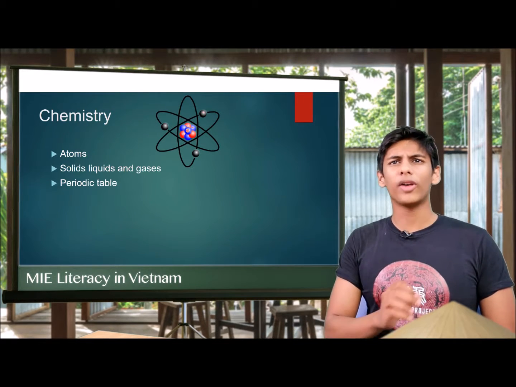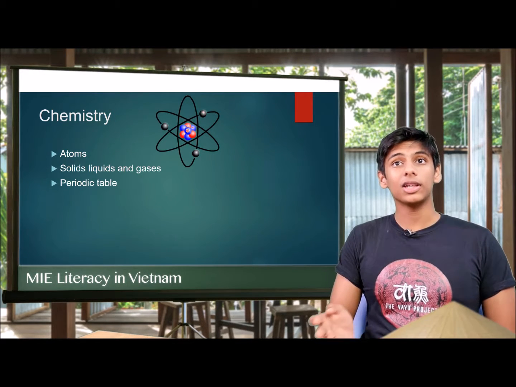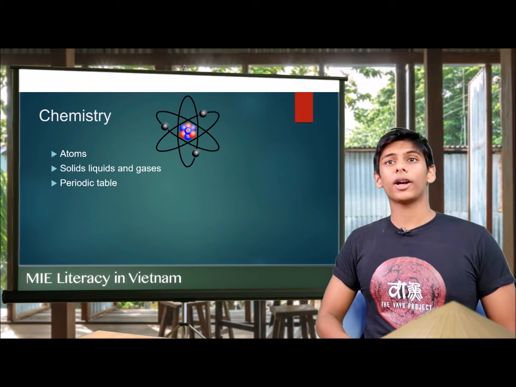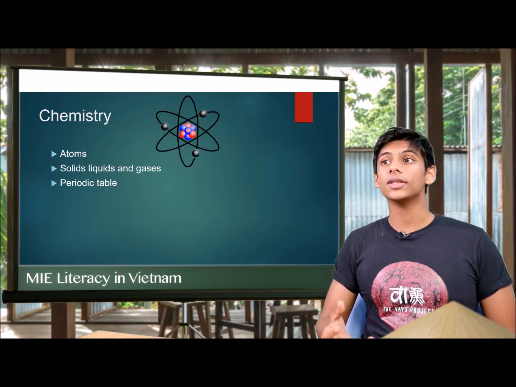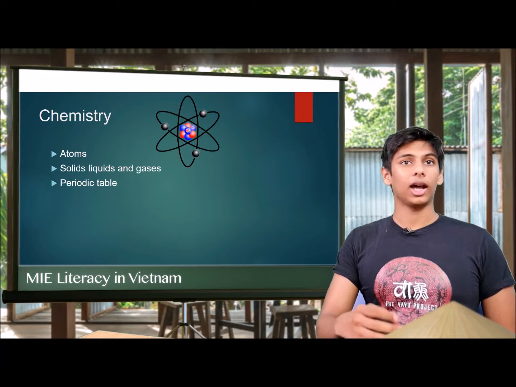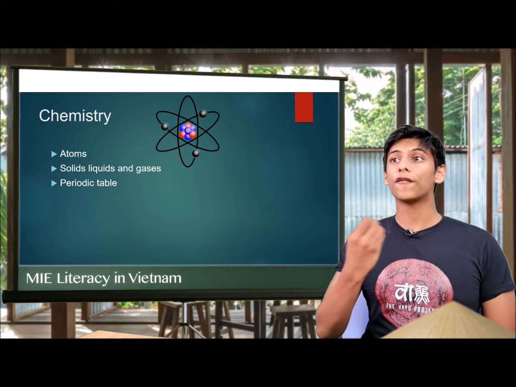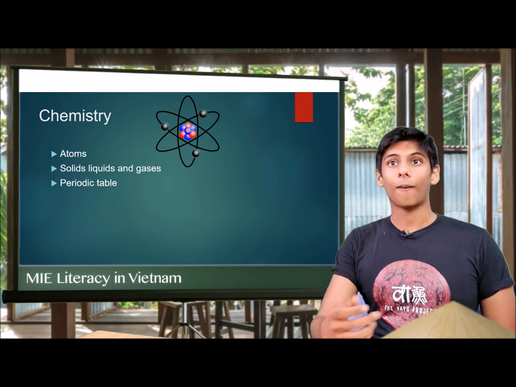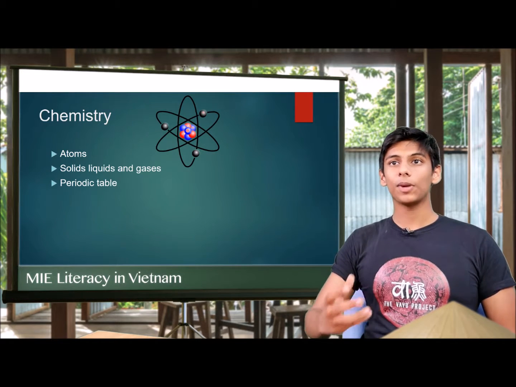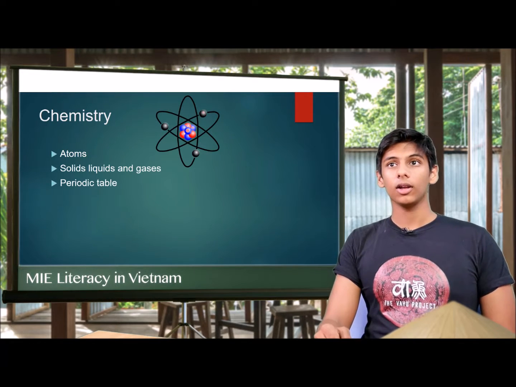An atom is very small. We cannot see it with our eye. We can also not see atoms with a microscope. That's how small they are. Now, chemistry classifies all substances into solids, liquids, and gases. Solids are things that are hard, like a table or wood or metal. Liquids are things that can flow, for example, water or milk. And finally, gases are things that are in space. For example, oxygen or air is a gas, right?